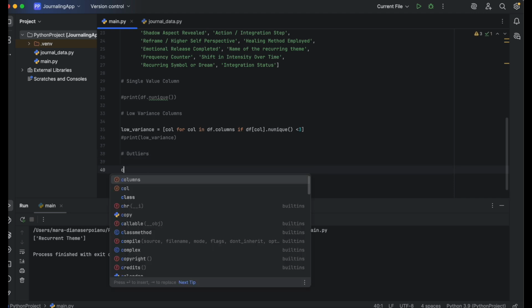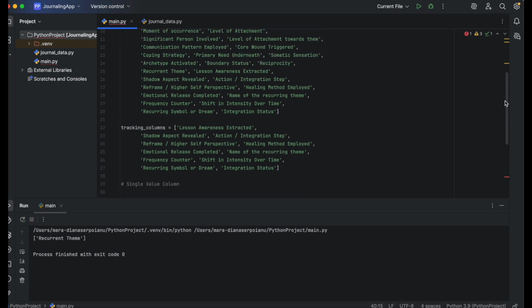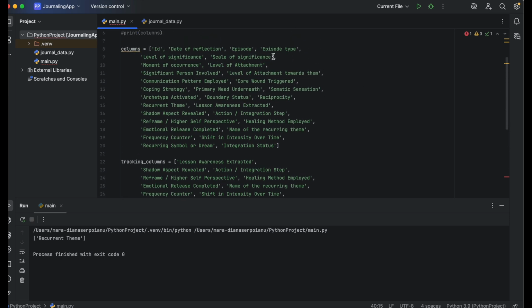Then, let's look at outliers. Which reflections mattered most? A quick rule: anything with a significance score above 8 is critical, and if those are still marked as raw in your integration status, they're urgent.